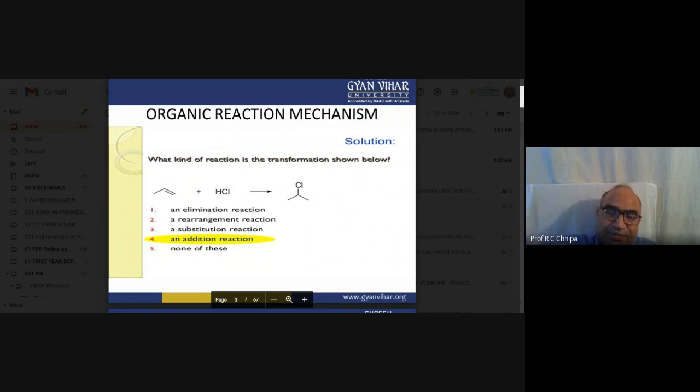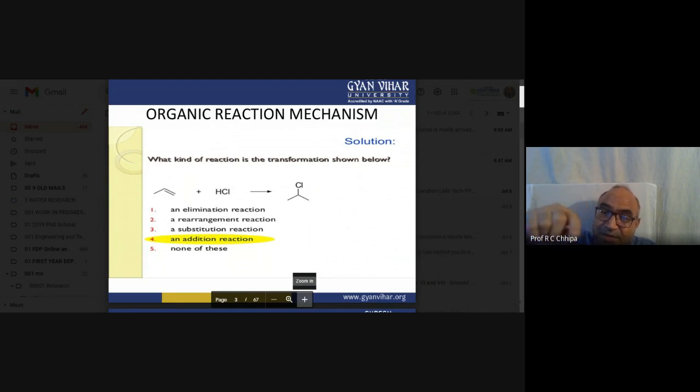Which type of intermediate species is there and how is the product formed? Among the probable answers, there is no chance of elimination of a small molecule from a big molecule. So this is not a rearrangement reaction either.